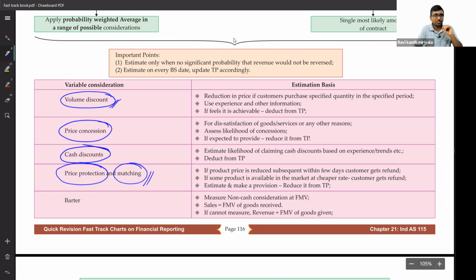Okay, that is one. Next, price matching. What is price matching? I am selling a product for 30,000 today. Say, for example, I booked on your website for 30,000 rupees. And after purchasing, I got to know that on another website it was available for 28,000 rupees. Same item, everything is the same.